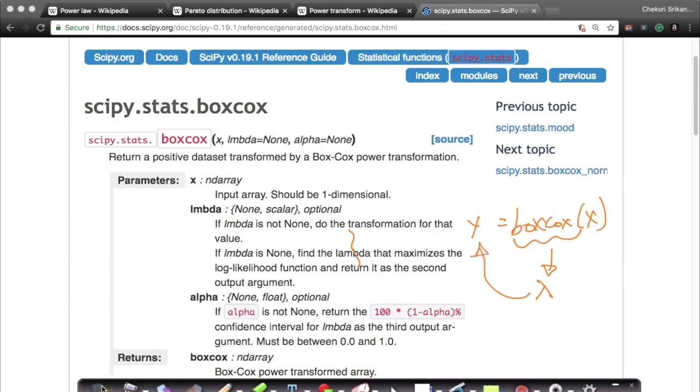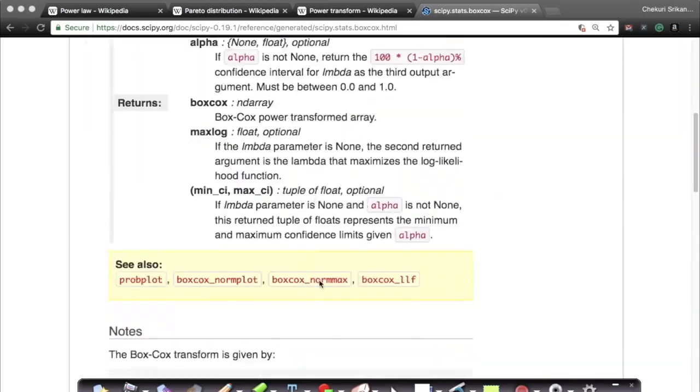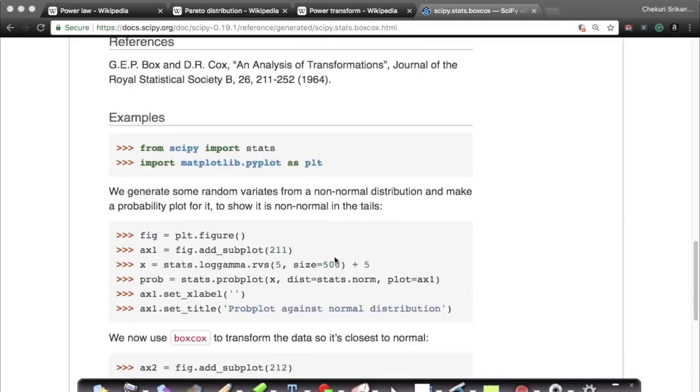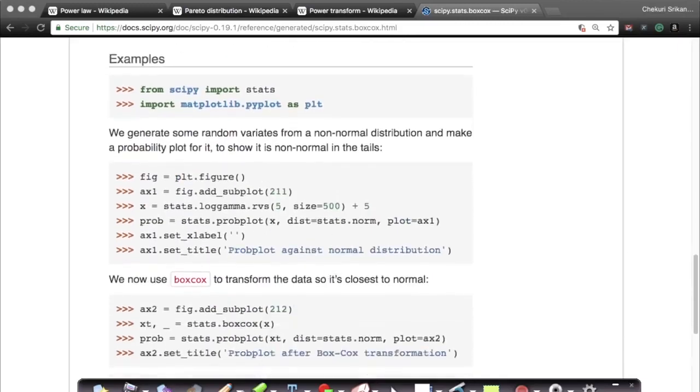Now let's see some sample code. Thankfully, SciPy documentation is really good. Let's see what I'm doing here. I'm importing stats and some plotting tools, and here I'm creating a random variable from a distribution called log gamma, which is one of the power law distributions.